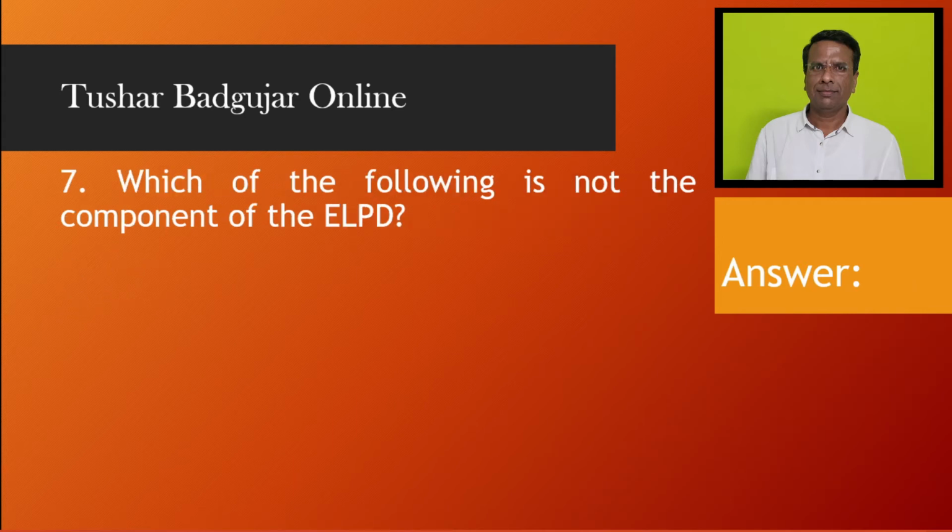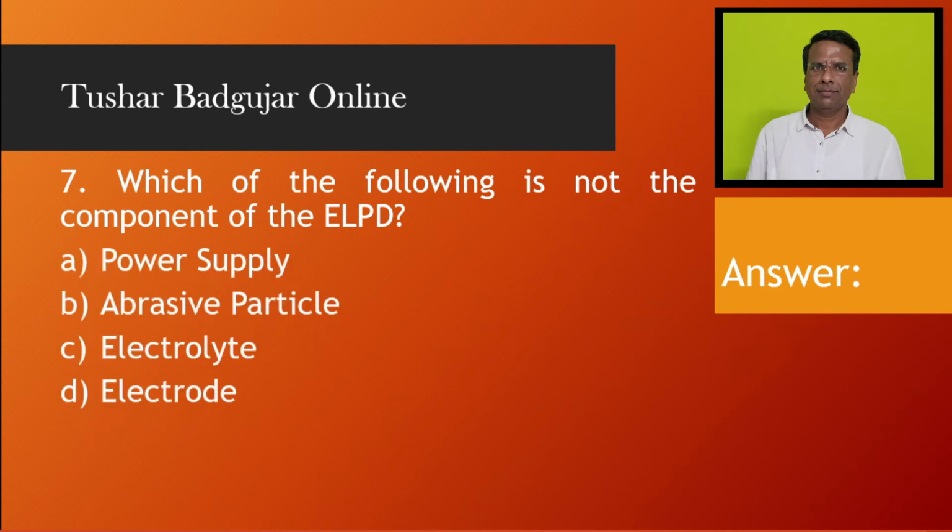Which of the following is not the component of ELPD? Power supply, abrasive particles, electrolyte, electrode. In this case, we have to identify which is not the component of ELPD. And the answer is B, abrasive particle.